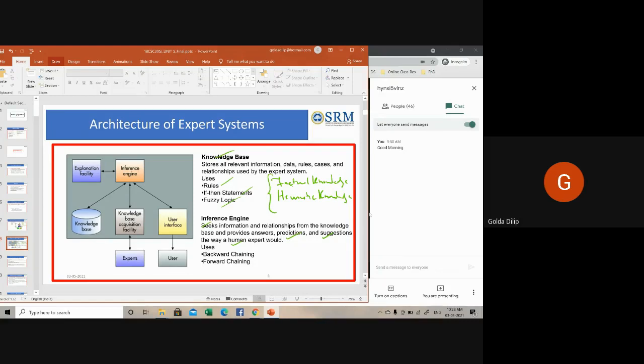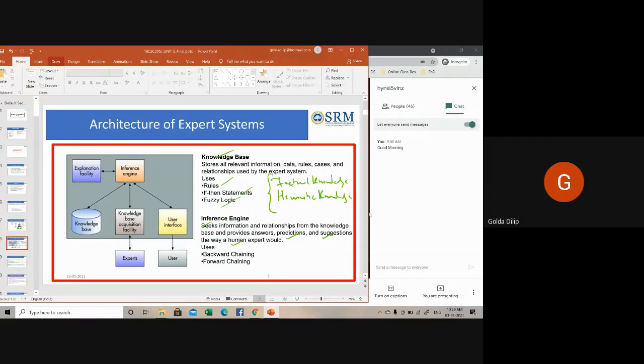Then it will add new knowledge into the knowledge base if required. In case conflicts arise, we discussed all these things in unit 3, conflict resolution and other things. When multiple rules are there, there could be conflicts, so you should resolve them, applying whatever is applicable to a particular case.